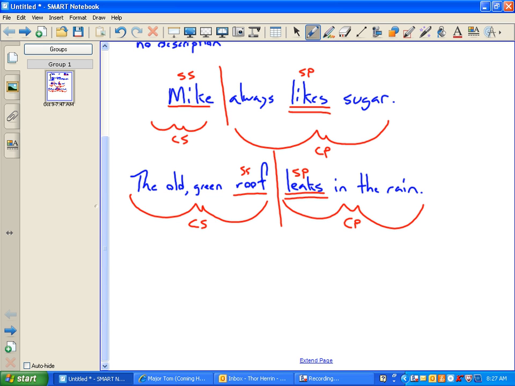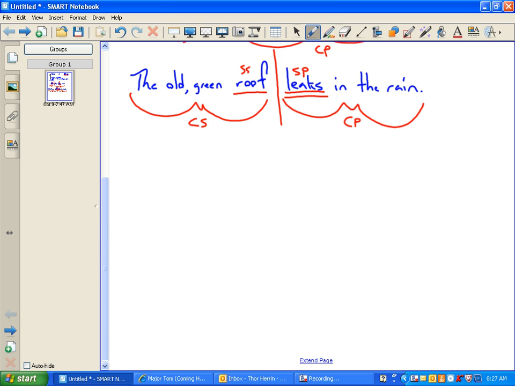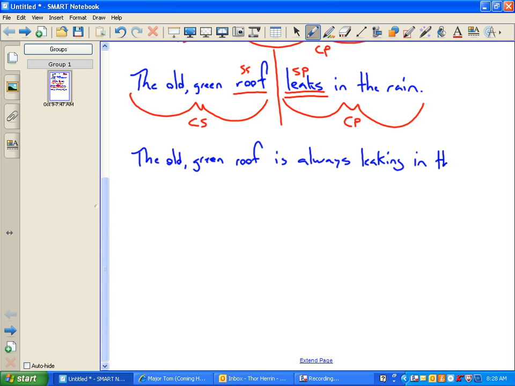Now, so far we've had this pretty straightforward. The trick is going to be when people start changing the order of a sentence and adding more words in. I'll show you how that works. I'm going to use the same sentence here. The old green roof is always leaking in the rain.